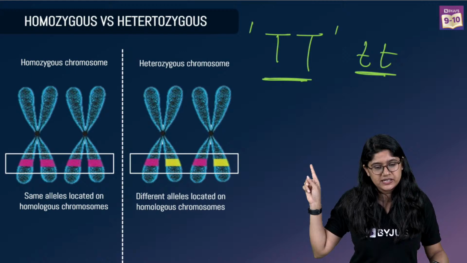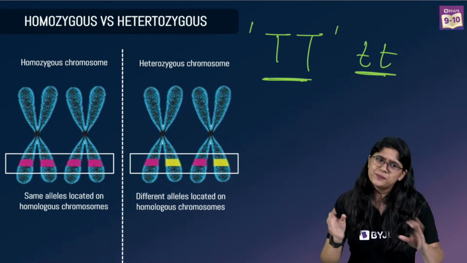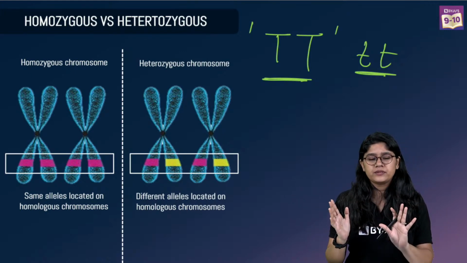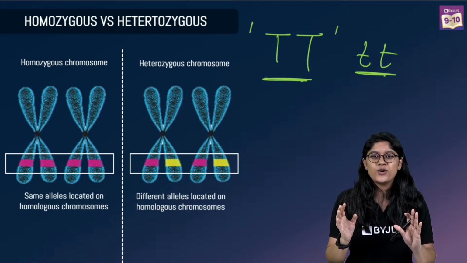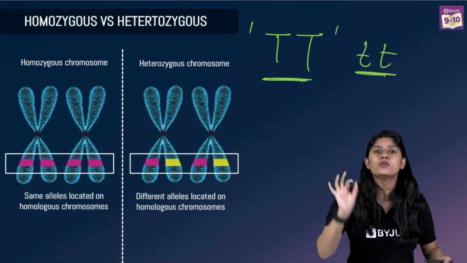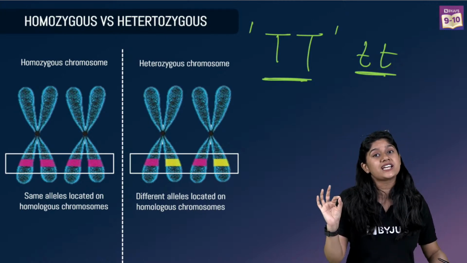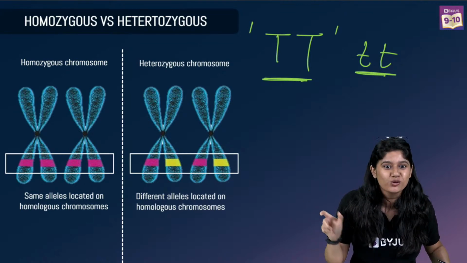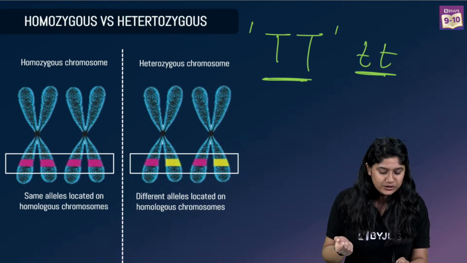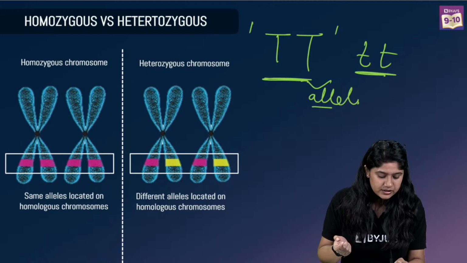Alphabet same है ना? Yes or no? That is homozygous. What we call it as homozygous chromosome, because both the alleles are same.